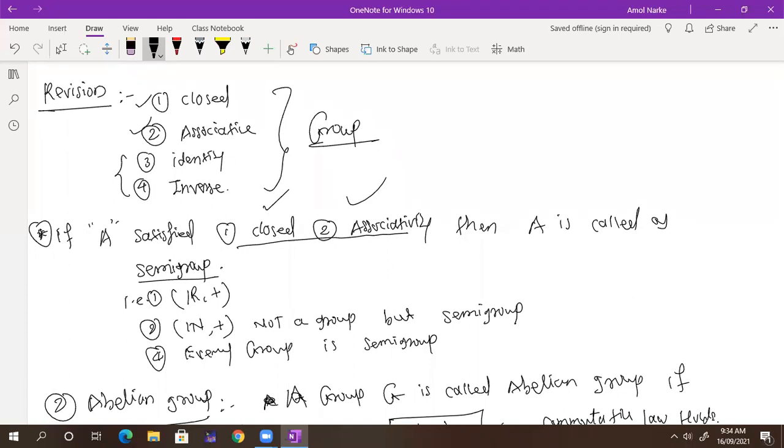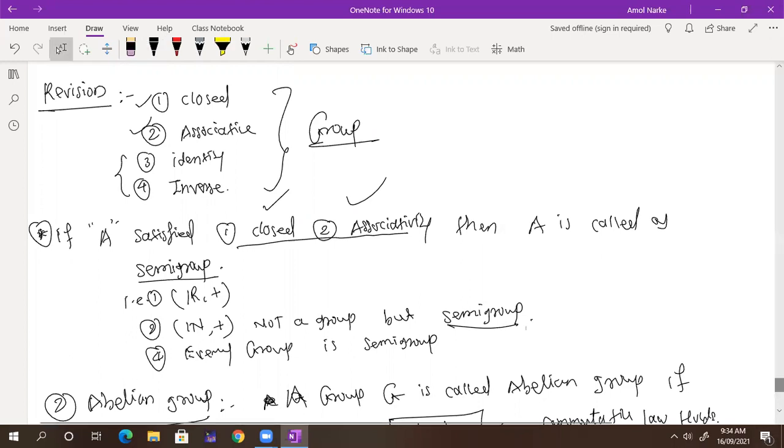But here, the natural numbers with plus is not a group, but it is a semigroup. Why is it not a group? Because the identity element is not there. Okay, that's all.